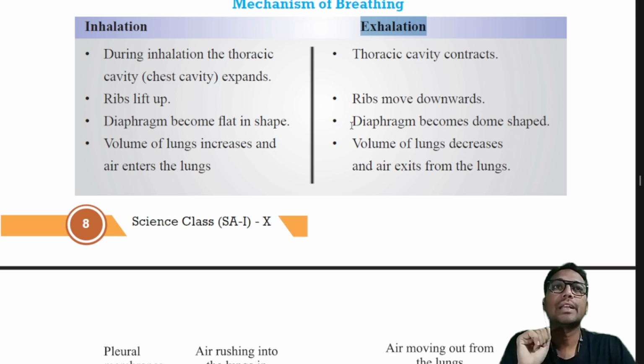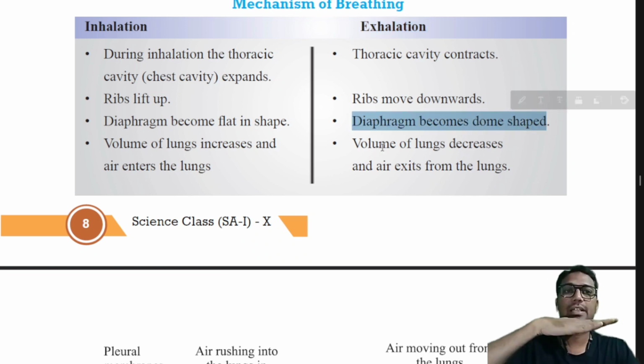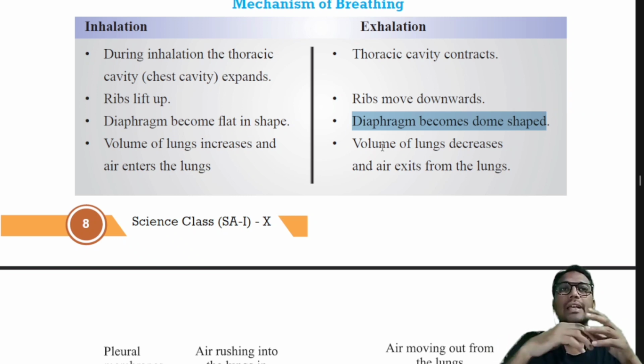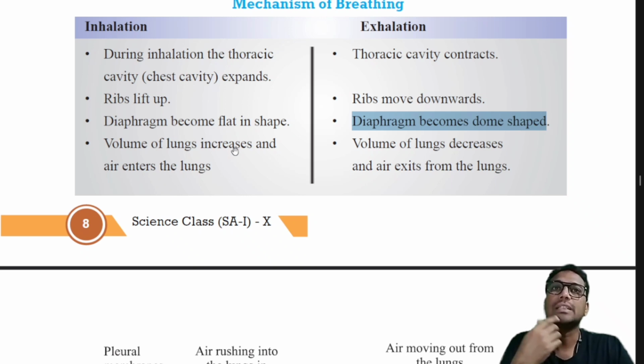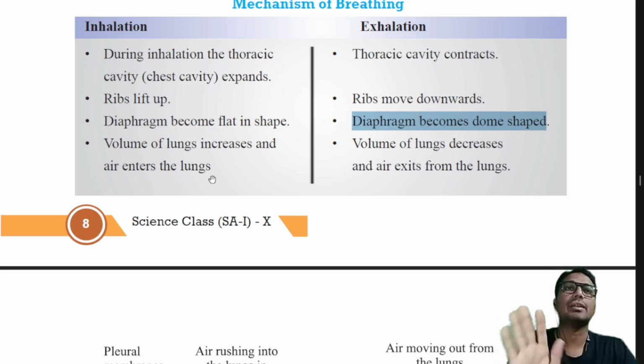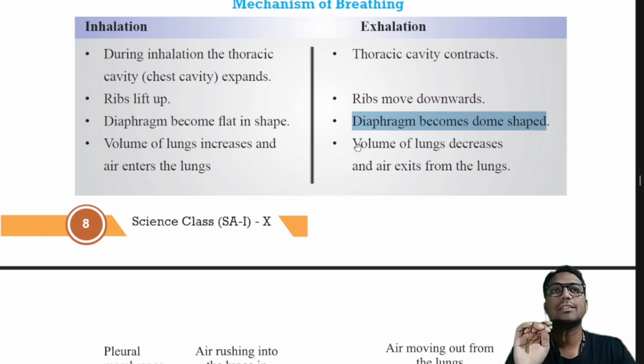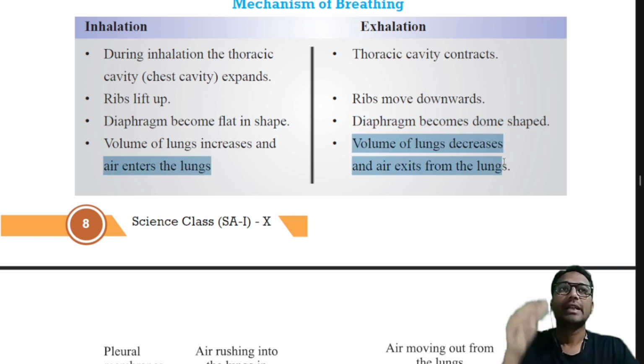So when exhaling, the diaphragm becomes dome shaped. Okay, so it contracts, then relaxes, and becomes dome shaped. Therefore the lesser the volume, the larger will be the pressure. The volume of the lungs increases and air enters into the lungs, whereas in the exhaling case, the volume of the lungs decreases and air exits the lungs.